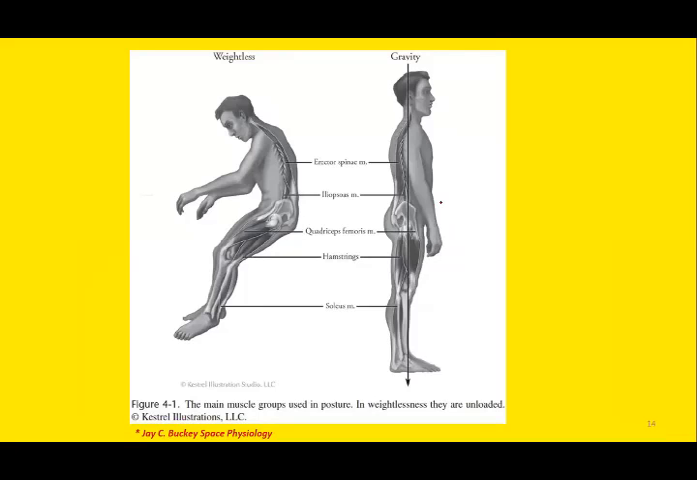Now these are the group of muscles used in posture. You can see with the effect of gravity and without the effect of gravity. You can compare the two pictures, the effect of gravity on the right side and without gravity on the left side. And these are the muscles: the erector spinae are very important in maintaining posture, the iliopsoas, the quadriceps, hamstring muscle and soleus. So in weightlessness, all these muscles are unloaded.